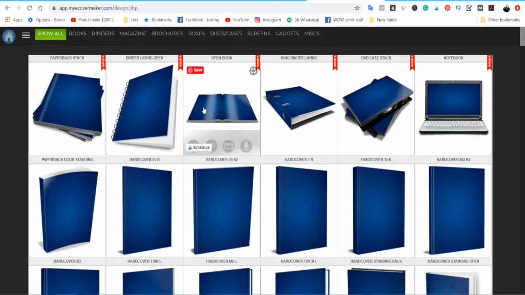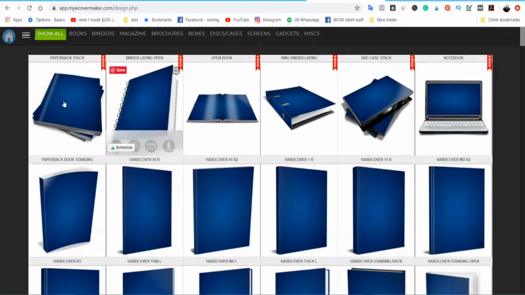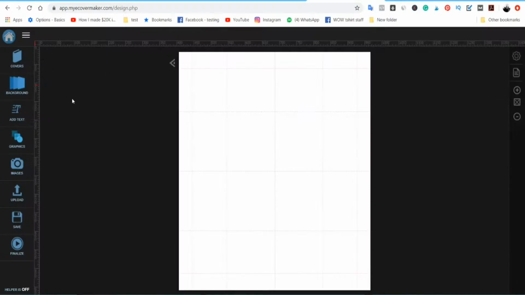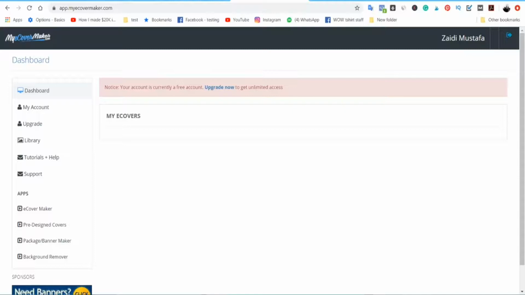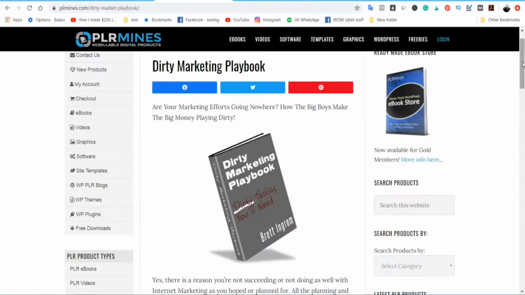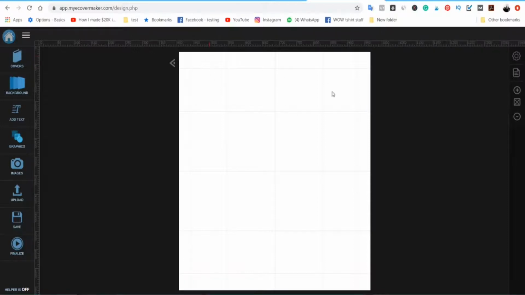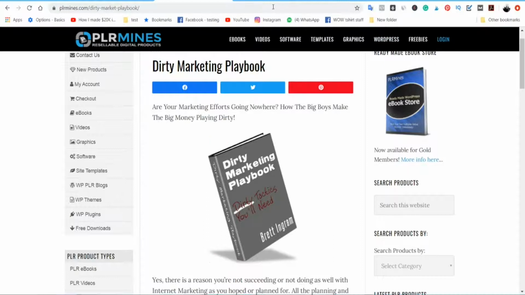So because we don't want to invest any dime, because we wanted to make money online literally for free, what you're going to do next is just click on this e-cover. For example, I wanted to have this e-cover here. So now we need to have some sort of compelling cover. Let's take a look at the ebook we are about to sell, Dirty Marketing Playbooks. Now I wanted to have some sort of picture that related to the Dirty Marketing ebook.